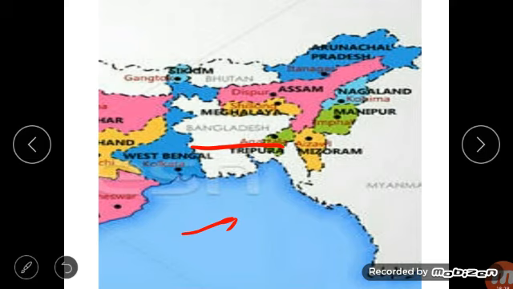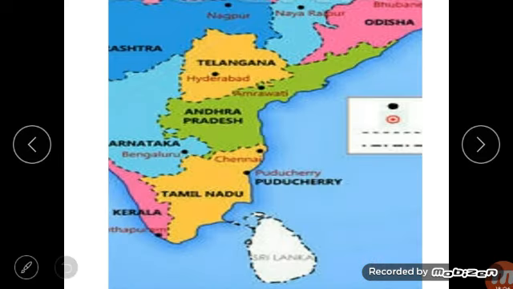Chattogram also has a seaport. Okay. Next you have to study about Sri Lanka.